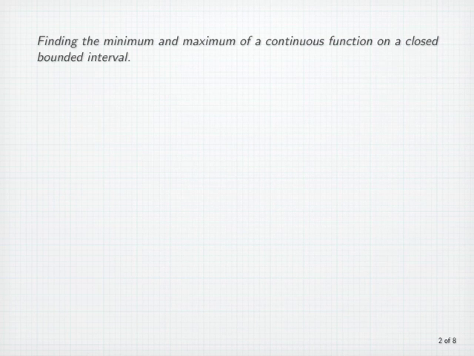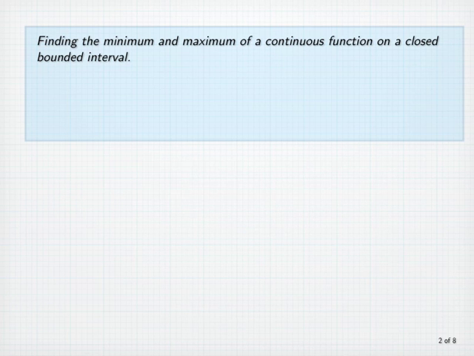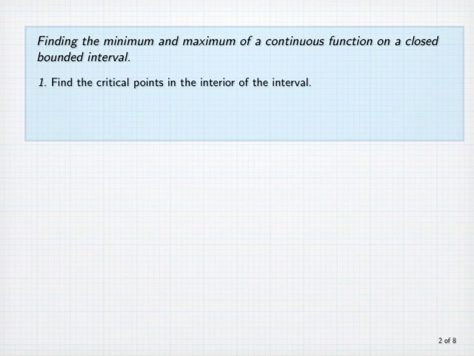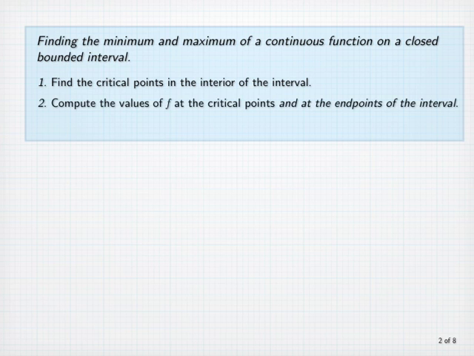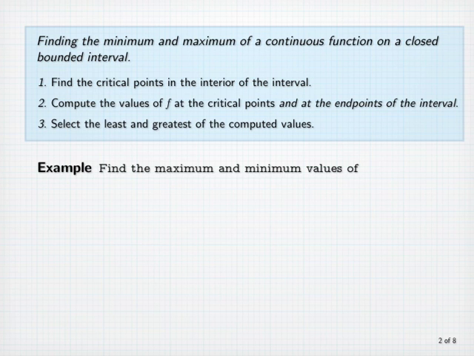Here's a procedure for finding the minimum and maximum of a continuous function on a closed bounded interval. First, find all the critical points in the interior of the interval. Then, compute the values of f at the critical points and at the endpoints of the interval. And finally, select the least and greatest of those computed values. For example, find the maximum and minimum values of f(x) = x + 2 cos x on the interval [0, 2π].